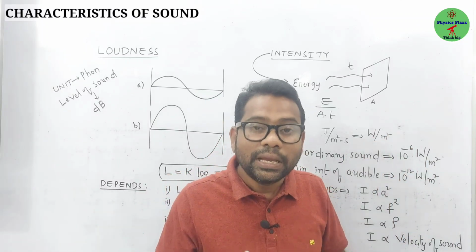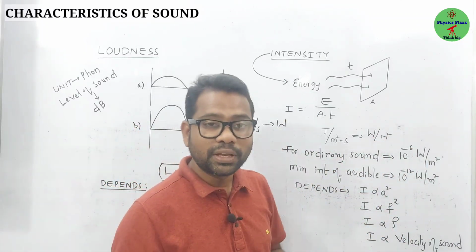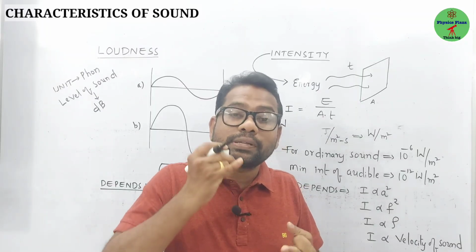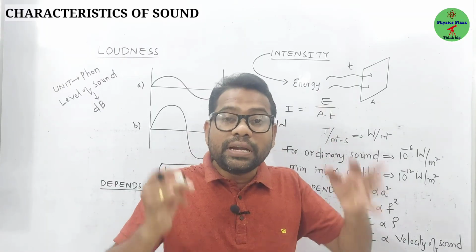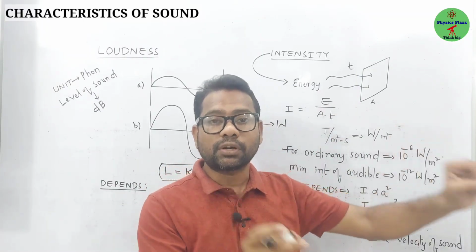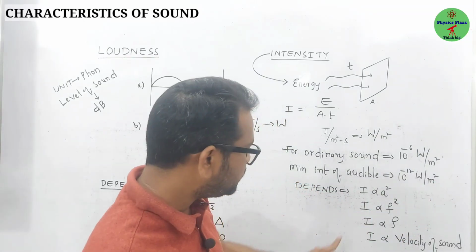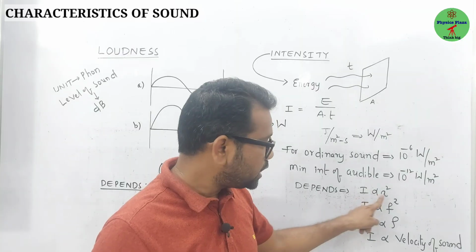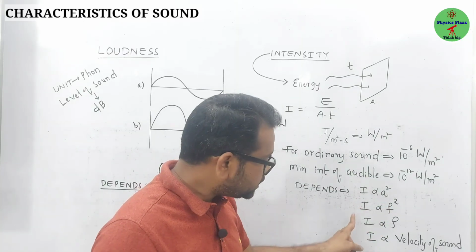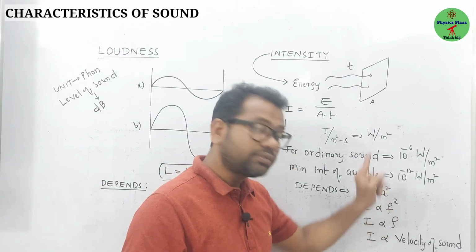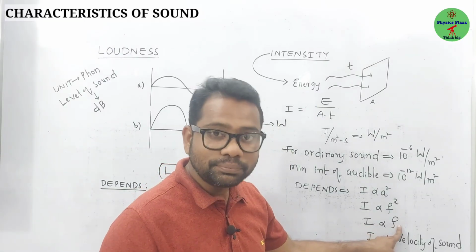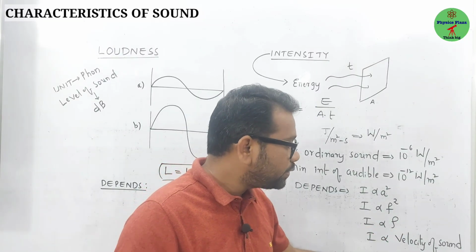This intensity depends on four factors. It depends on the amplitude, the frequency of the sound, the density of the medium, and the speed of the sound in air. So the intensity of sound is proportional to the square of the amplitude. It is also proportional to the square of the frequency of the sound produced, proportional to the density of the medium, and directly proportional to the velocity of the sound.